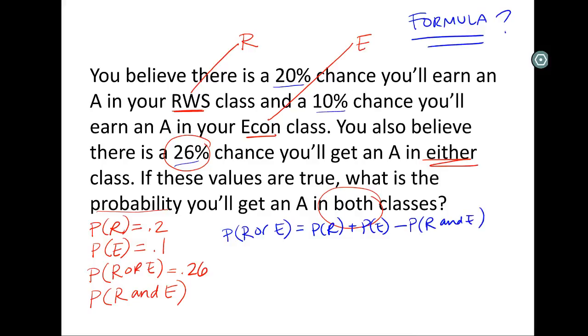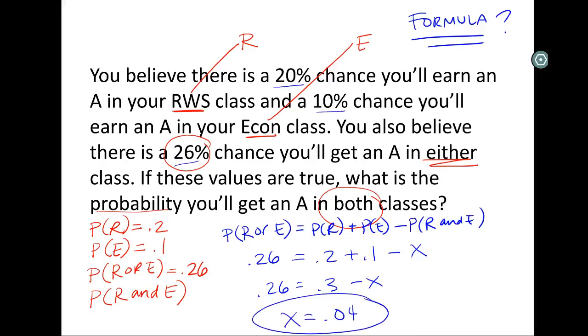The union of two events is equal to the two events added together minus their intersection. So in this case, 0.26 is equal to 0.2 plus 0.1 minus something. 0.26 is equal to 0.3 minus something. Our something is 0.04. That's our probability of getting an A in both classes, 4%. So that's it. But this is a formula question because if you didn't do all of this work, it would be very hard to continue on.